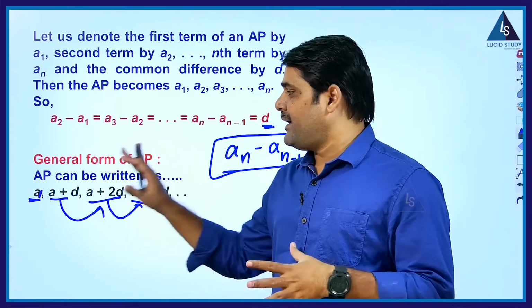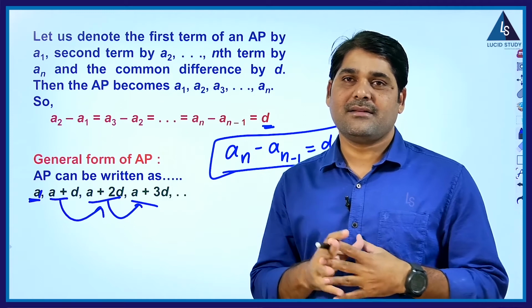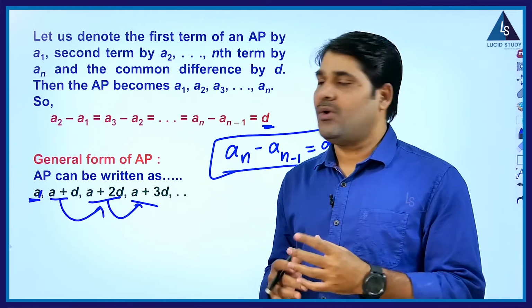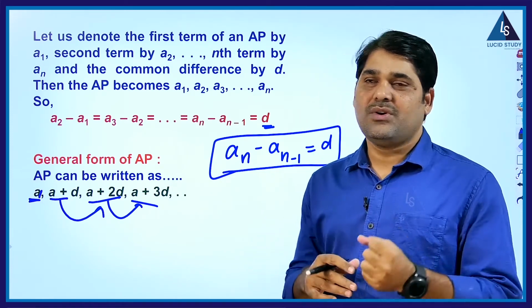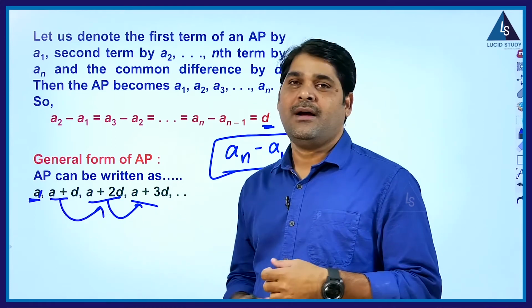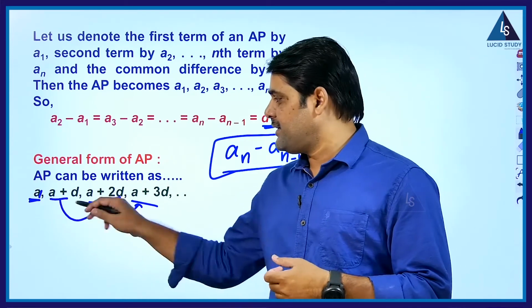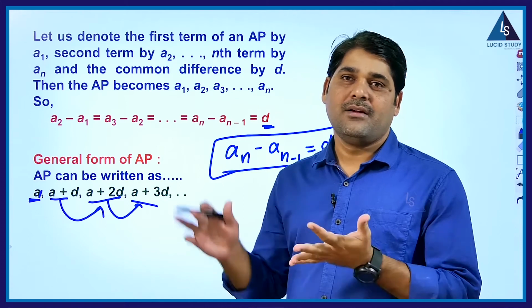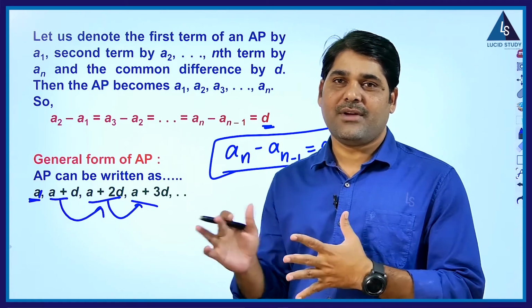To form an AP, what do we need to know? You have to know the first term A and the common difference D. If you know them, then you can form the AP very easily.